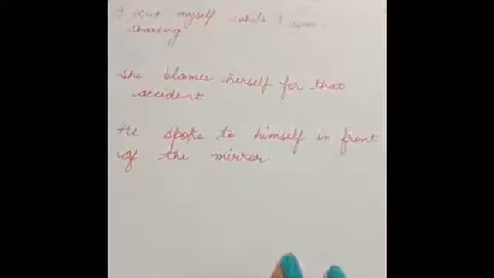I cut myself while I was shaving. Now the person is shaving and खुद को ही चोट लगा ली. Okay, so that is again your reflexive pronoun. Then she blames herself for that accident. Now if there is an accident and you are blaming someone else, that it is all because of him that this accident happened. But in this sentence we are saying she blames herself for that accident, means she is blaming herself only. खुद के ऊपर ही इल्ज़ाम लगा रही है.